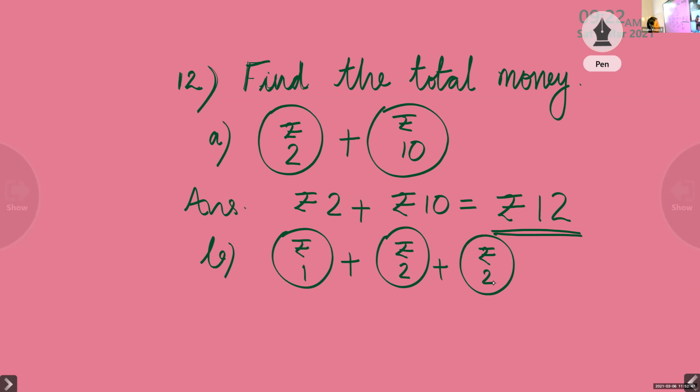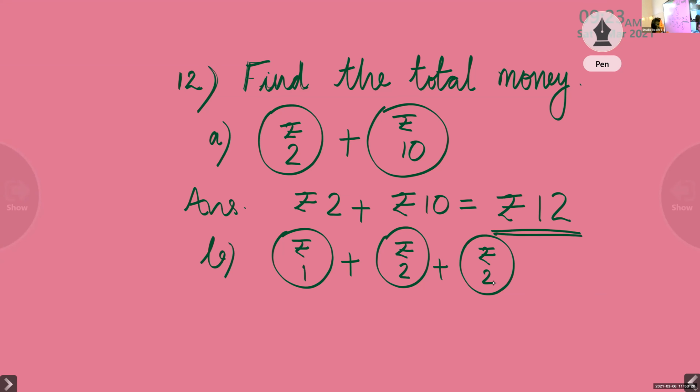Identify the coins. Which are the coins? Which is the first coin? Coin of rupee 1 plus coin of rupees 2 plus coin of rupees 2. So here we have 3 coins.